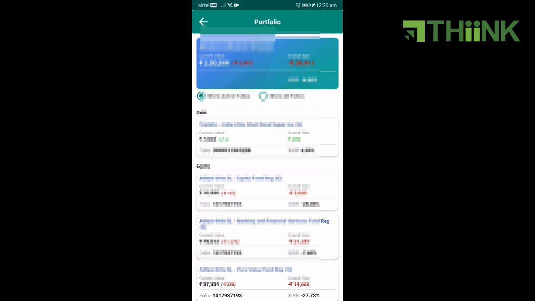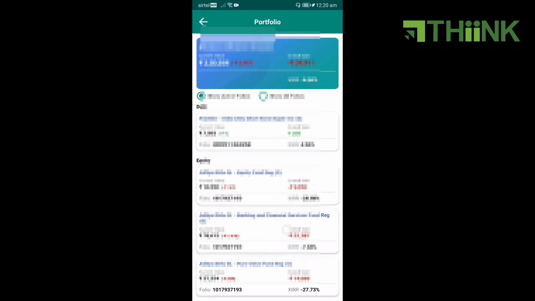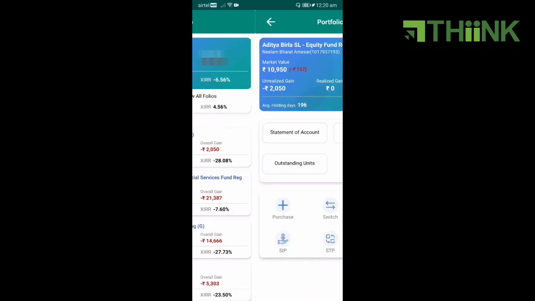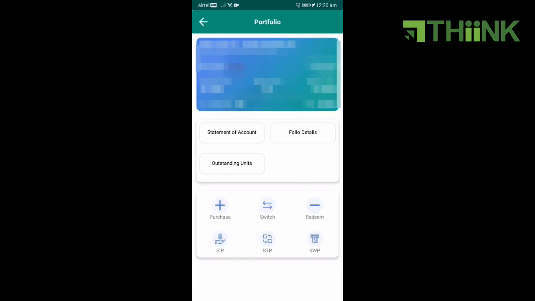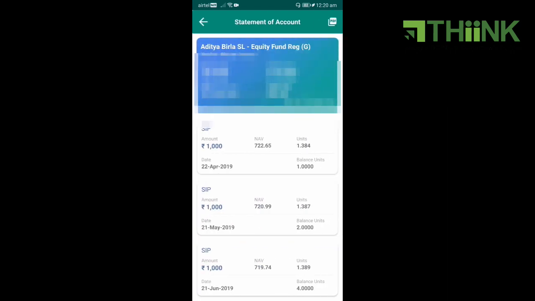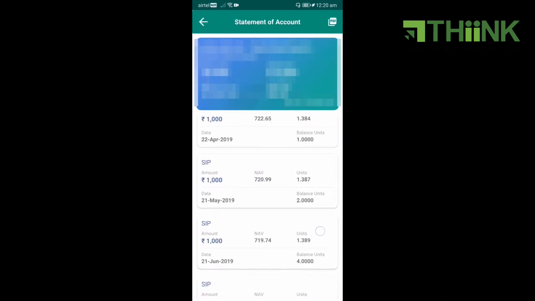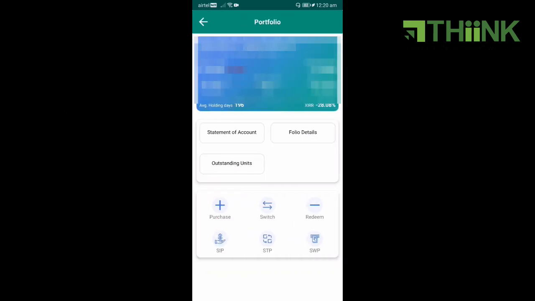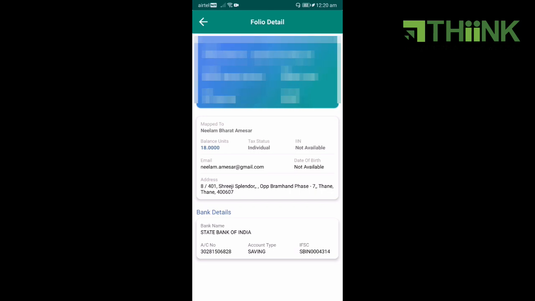Individually, scheme wise, you can see the amount of investments made, the current valuation and the returns that I have generated on the individual portfolio. If I click on a specific scheme that I wish to check, I can see the total amount of investment and the market valuation. Apart from that, I can also generate a draft statement of account to understand the date on which the transaction has happened. Again, if I click on folio details, it will give me the mode of holding, the tax status, the date of birth and other information that I have already entered into the system.